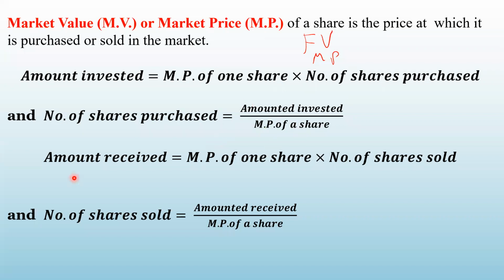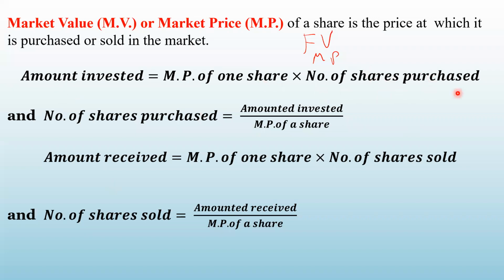Okay. Similarly, how to calculate the amount received? See, when you receive the amount, receive means you are getting the money. So you will receive the amount when you sell your shares. So the number of shares sold, you are selling. Here, when you invest, you purchase shares.